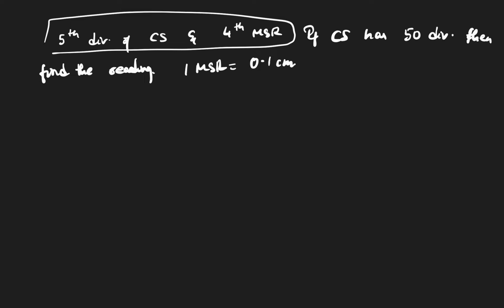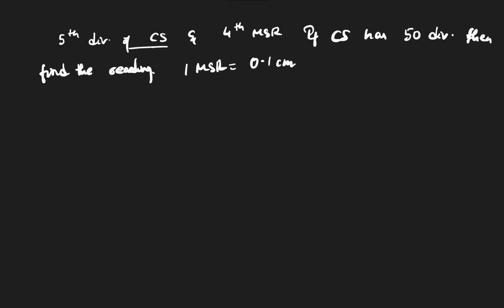So basically I am supposed to find the reading for the fifth division on the circular scale. First let's find the least count. Least count will be equal to pitch. Pitch here is 0.1, because this 1 MSR is the pitch: one time when I rotate it, it covers 0.1 centimeter, divided by 50.